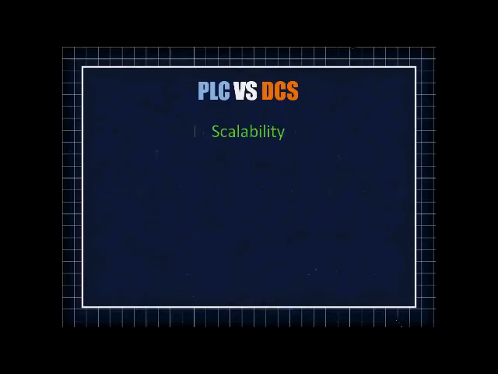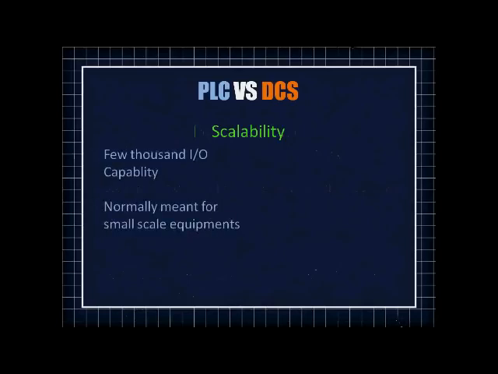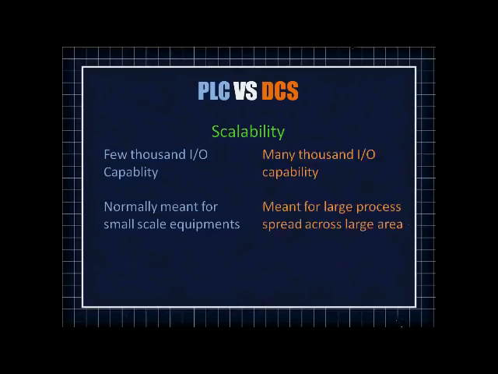In terms of scalability, basically PLC can handle a few thousand inputs or outputs, and it is normally meant for small scale equipment, hydraulic or gas analyzers or a small paper and pulp industry. But DCS can handle many thousand inputs and outputs. DCS was always meant to control a process distributed across a large area.